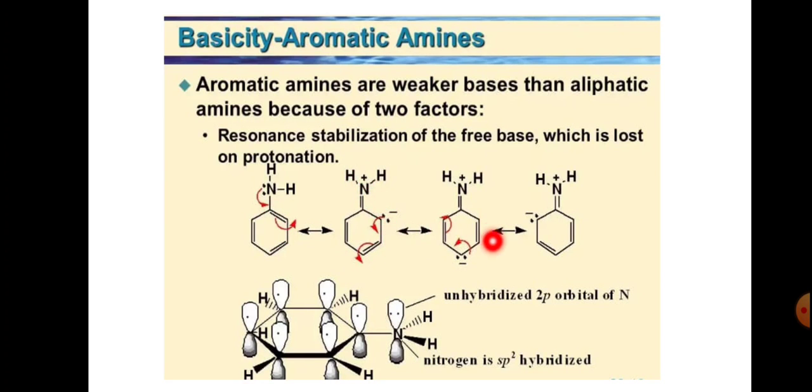In the same way this migration can take place, and here is the negative charge and then here is the negative charge. These three are the resonance structures, and this is the orbital structure, that is the unhybridized 2p orbital of nitrogen, and this nitrogen is sp2